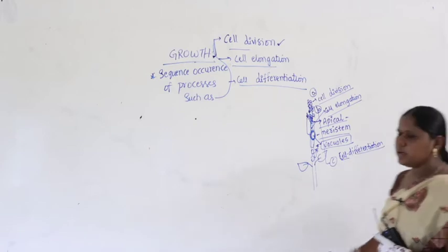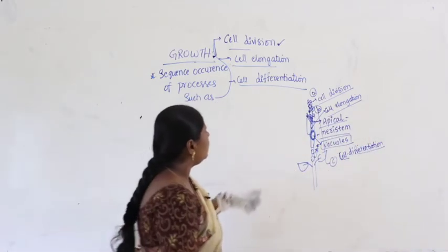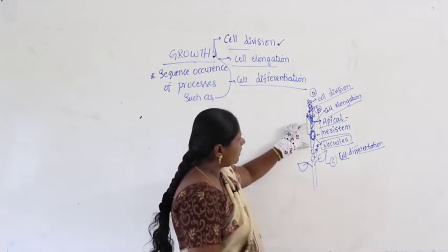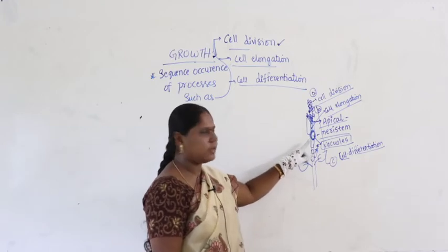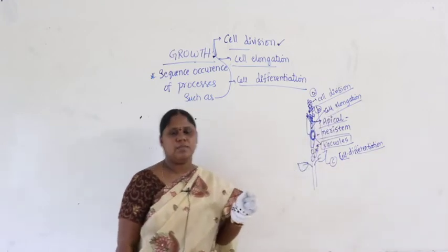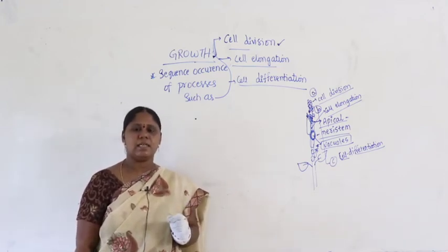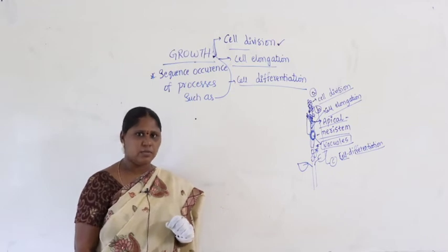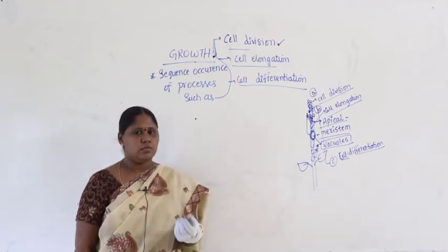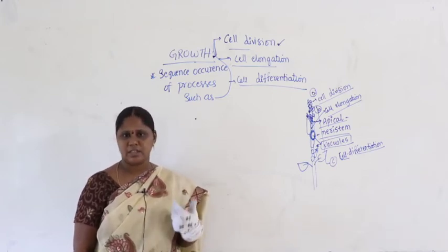What is the next one? We call it cell differentiation. When cells divide, new cells are formed, and they elongate in size because of the formation of vacuoles. This is called cell elongation. After that, each cell becomes mature and completely develops, and every cell is assigned to do a specific function. One cell becomes a parenchymatous cell, a simple cell. Later we are going to discuss all these in other chapters.